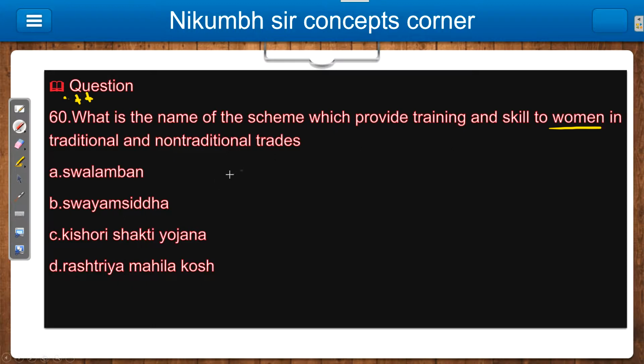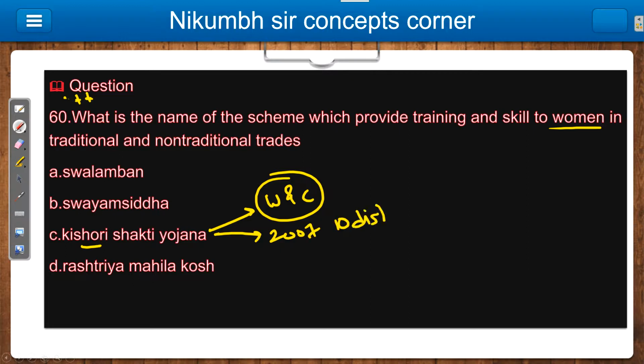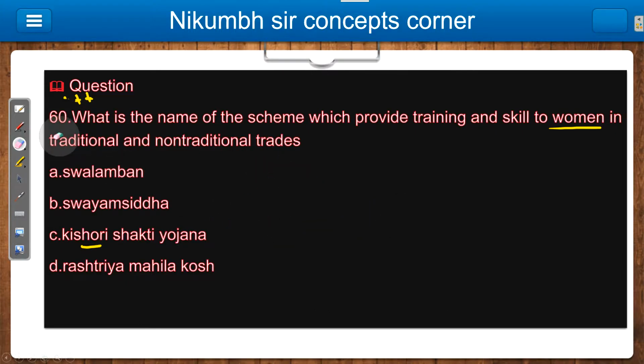So first, Kishori Shakti Yojana is basically an initiative of, obviously, the Ministry of Women and Child Development of India. In 2007, it was implemented in Odisha. Now, what are the other Yojanas? So first is your Beti Bachao, Beti Padhao.